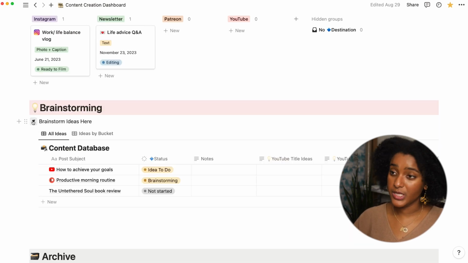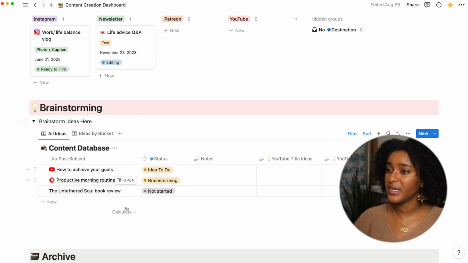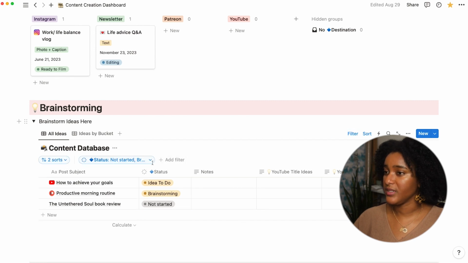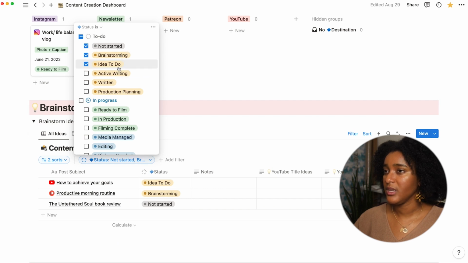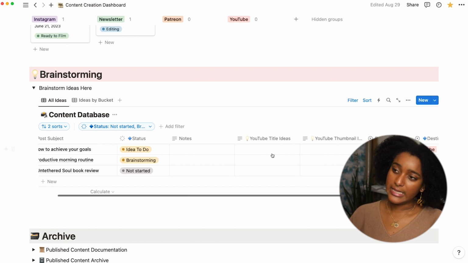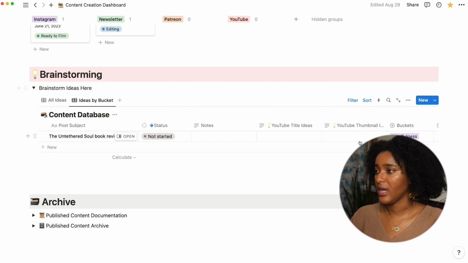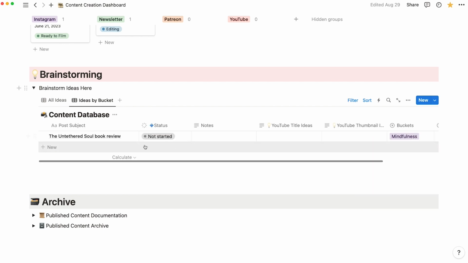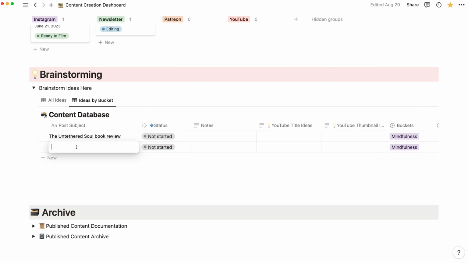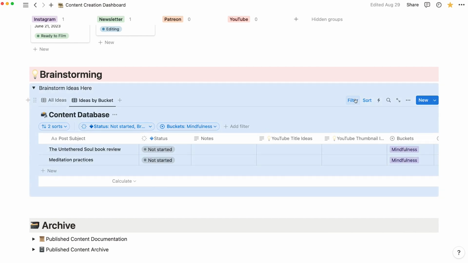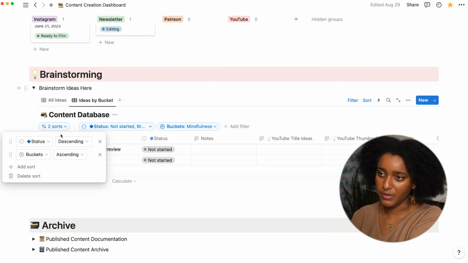And then we have an area to brainstorm. This pulls in the content database. But here it is filtered by things that are not started or things that are brainstorming or ideas to do. So just the early phases here. So this is going to give you all your ideas. If you want to brainstorm by bucket, you can say, okay, I need some more mindfulness ideas. And now everything that you put in here is automatically going to be in the mindfulness bucket because that is part of how it is filtered. And it's just sorted by status.